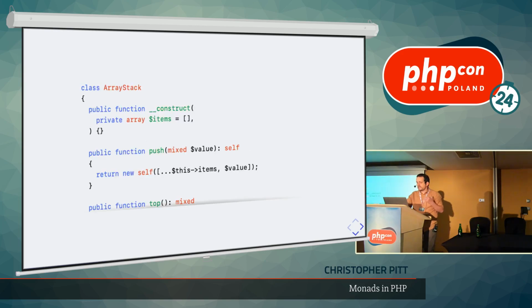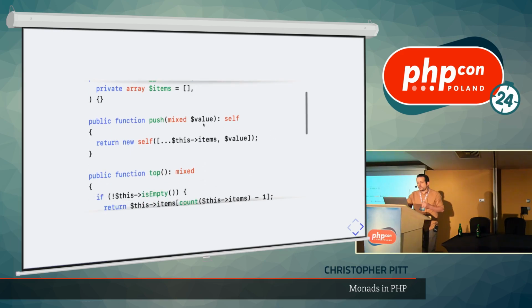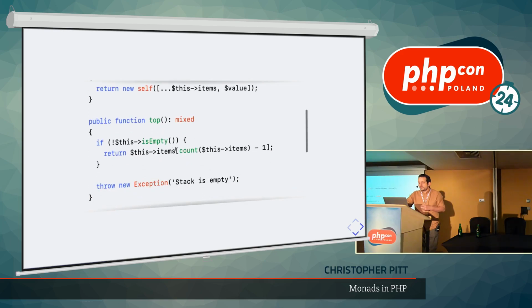We could, say for example, make an array stack. Just accepts an optional array of items. There's a way to push values onto it in a way that makes this kind of immutable, right? We're getting a new stack every time we push an option onto it. We should be able to see what the top item is. Shout out to what I said earlier about not being able to see the top thing if there isn't anything